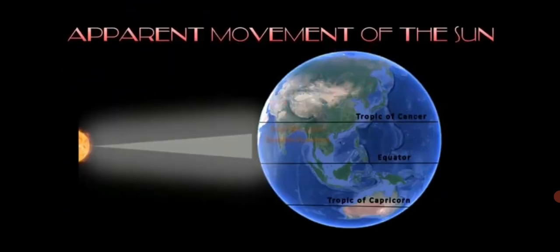So you either see the sun moving towards the north or towards the south in the course of a year. But however, in reality, the sun does not move anywhere. That is why this movement of the sun towards the north or the south in a year is called the apparent movement of the sun.